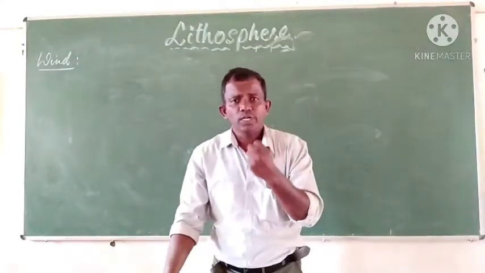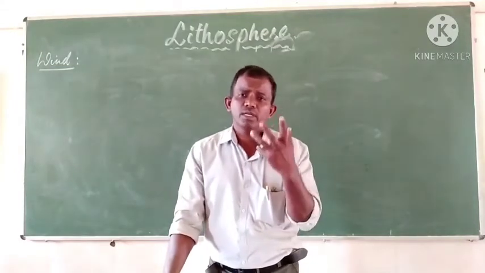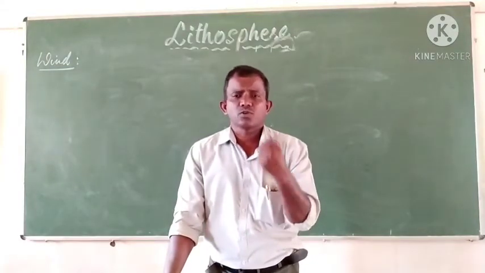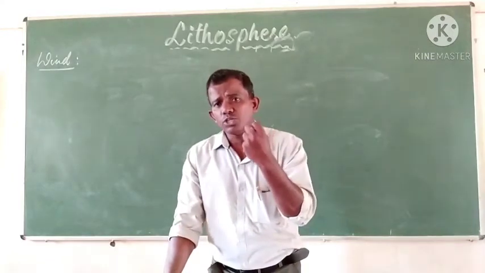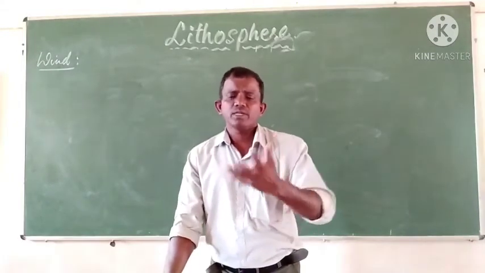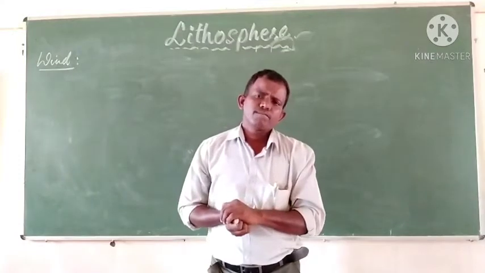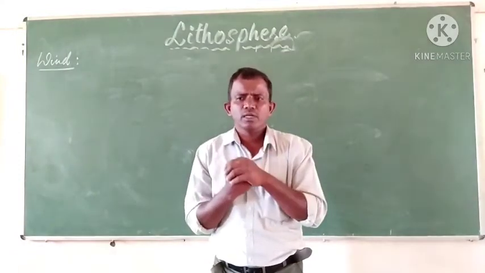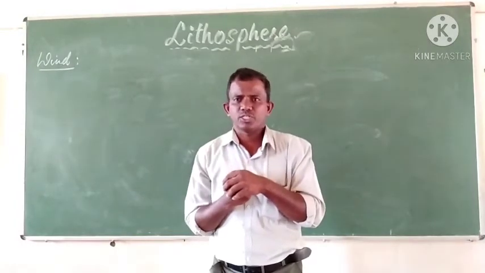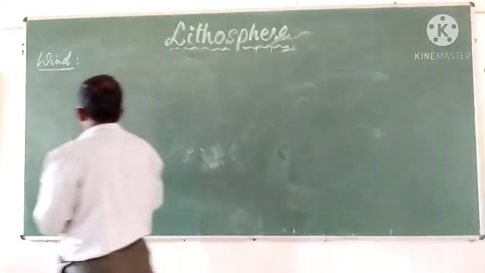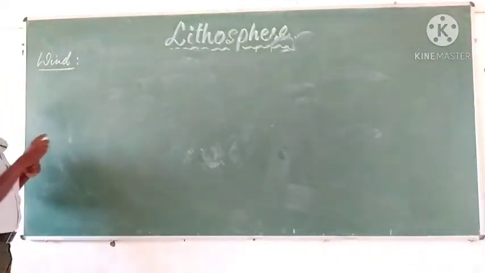And due to the depositional work of the wind, other kinds of landforms are formed. They are mainly sand dunes, barchans and loess. Just keep in mind about these things.